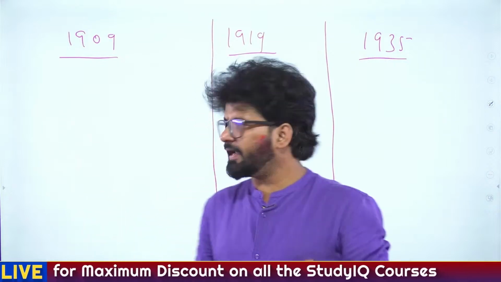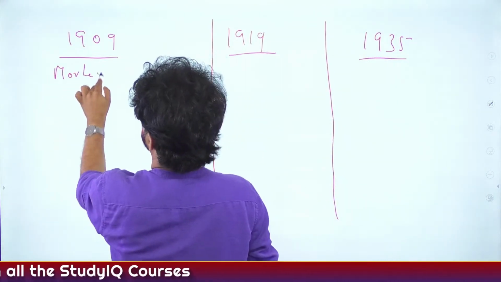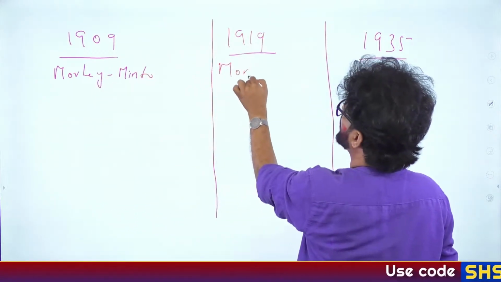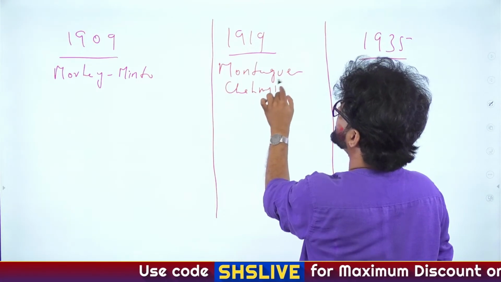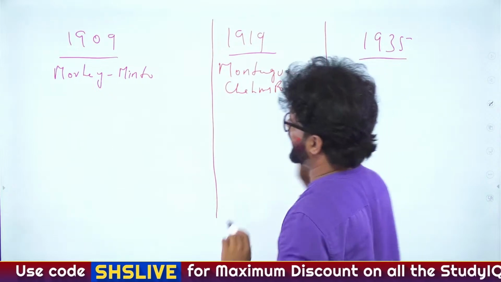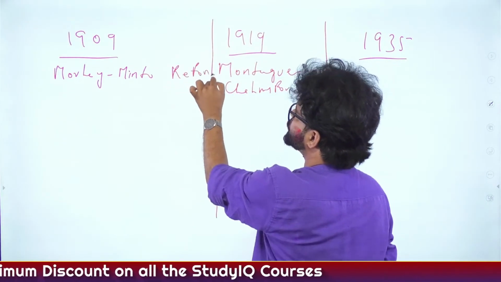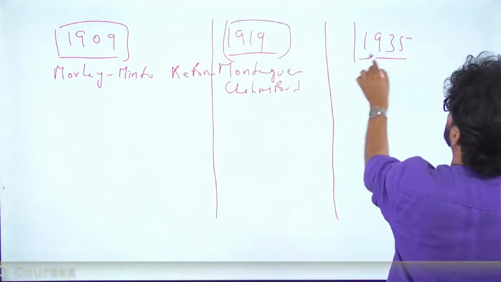So the 1909 Act, also known as the Morley-Minto Reforms. The 1919 Act is also known as the Montagu-Chelmsford Reforms. Always do this comparative analysis. This will help you. And this is again the Government of India Act. So the 1909 Act is known as the Morley-Minto Reforms, and 1919 is known as the Montagu-Chelmsford Reforms.